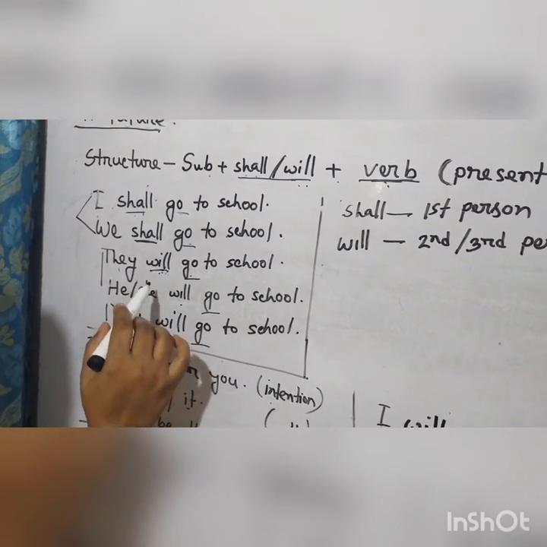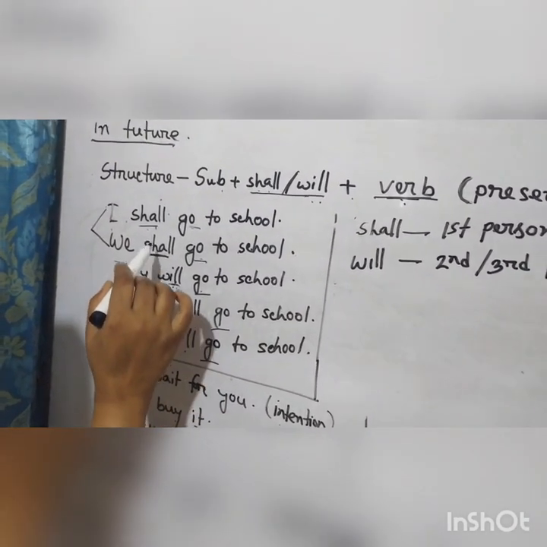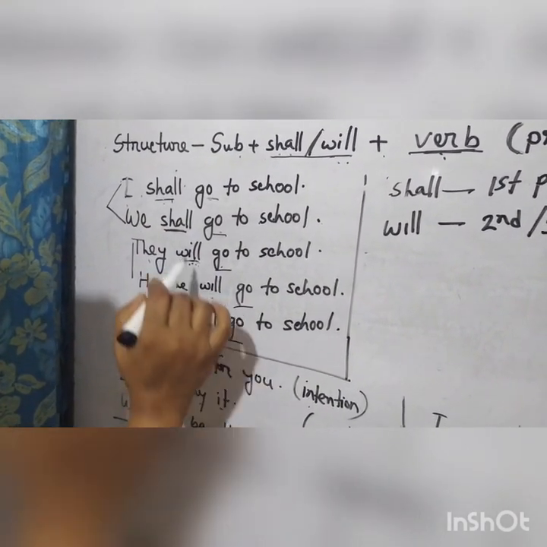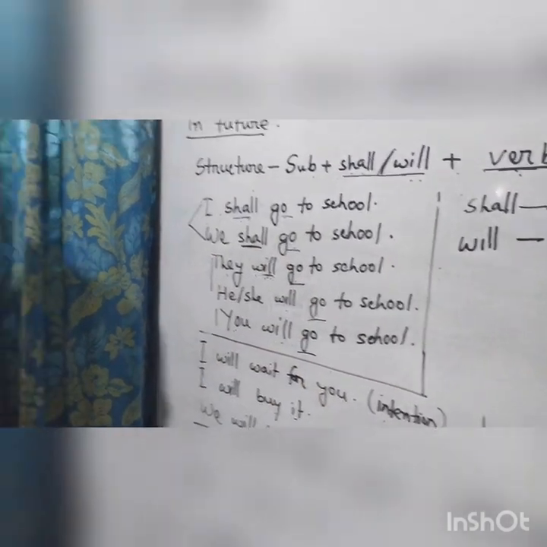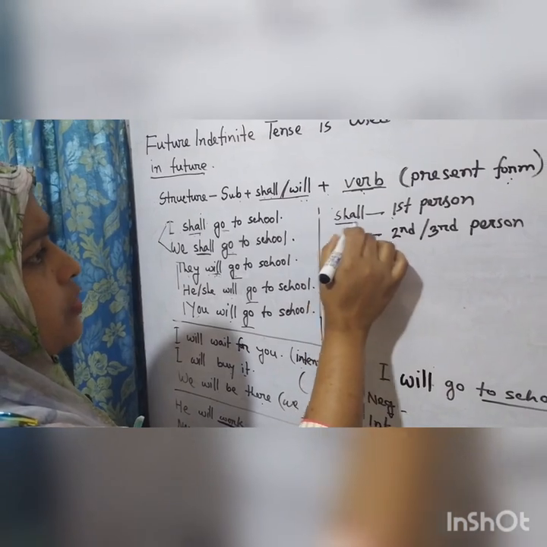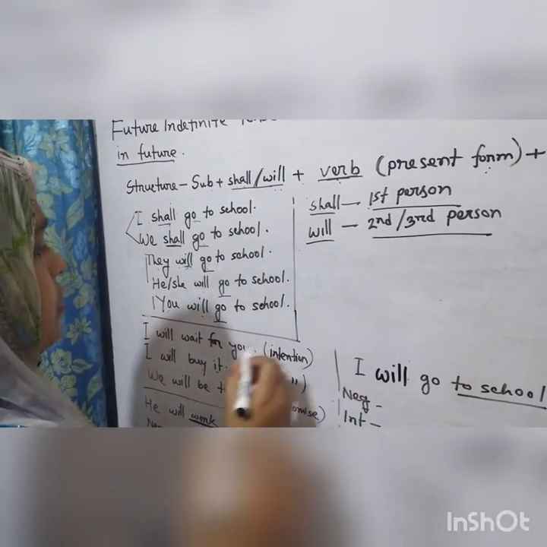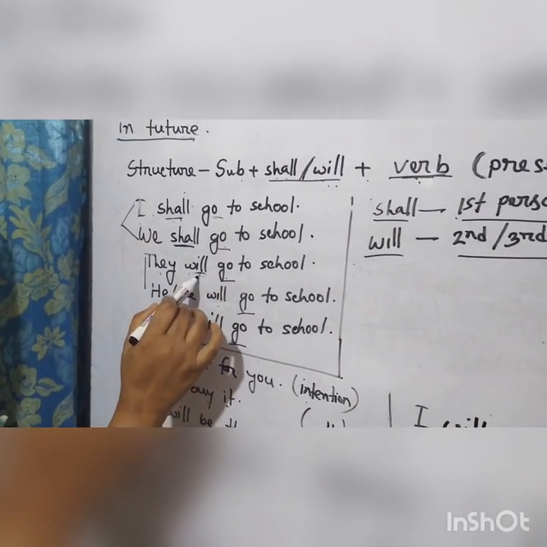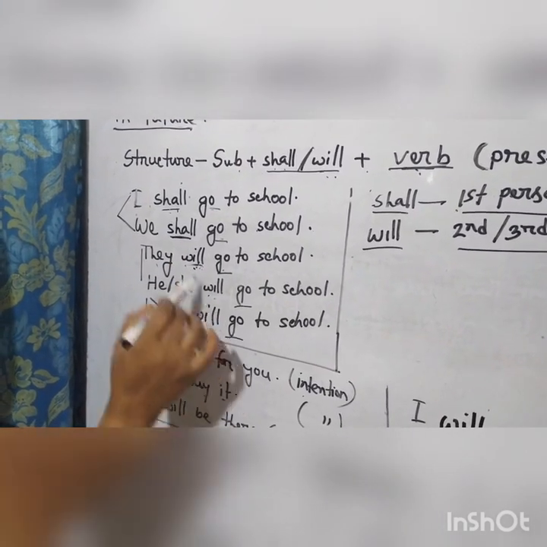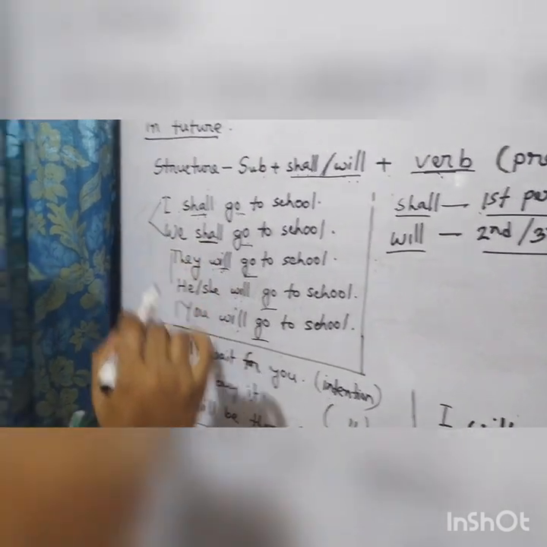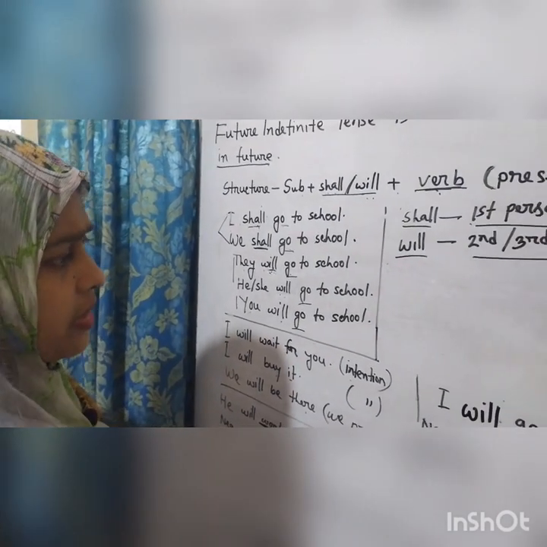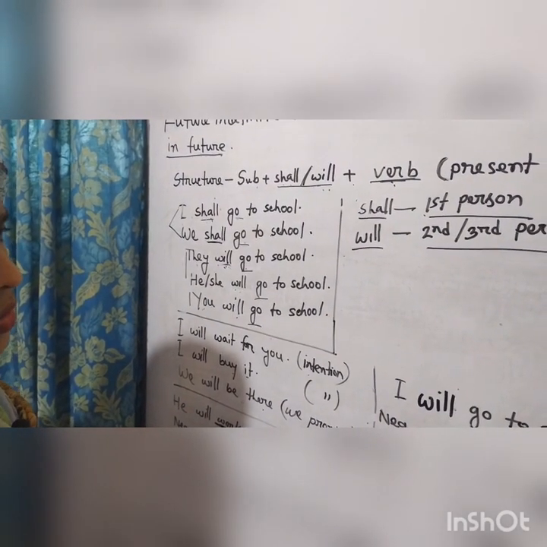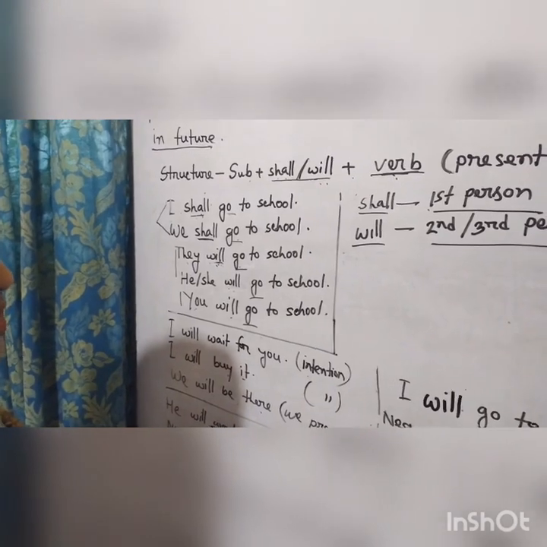We can also replace it. In shall we can use will, or for will we can also use shall. We can use shall instead of will, and we can also use will instead of shall to express a strong intention or promise. You know the meaning of intention, ichha, and promise, wada, angikar. This is the Bangla meaning.